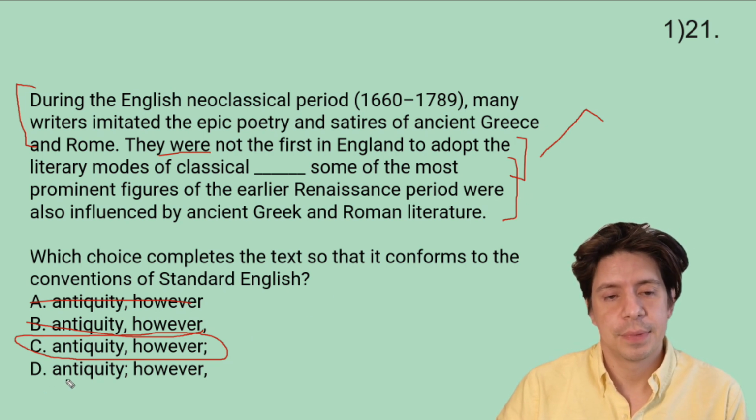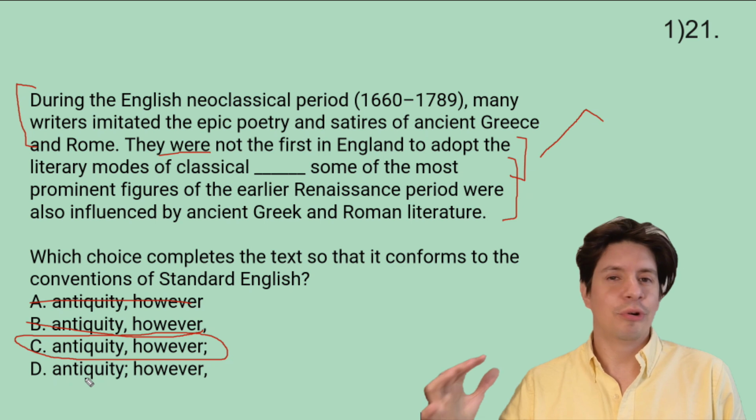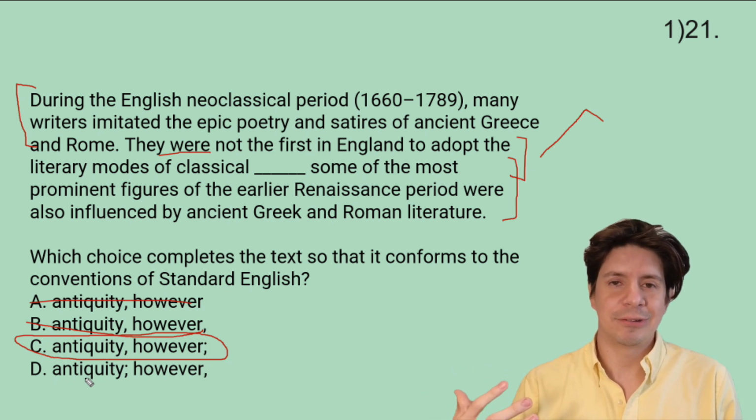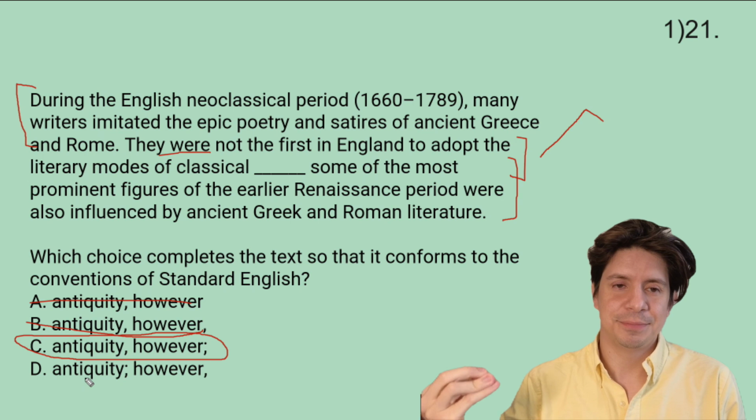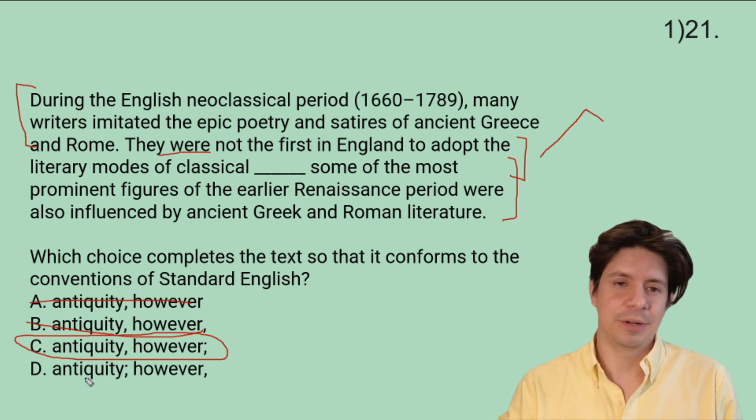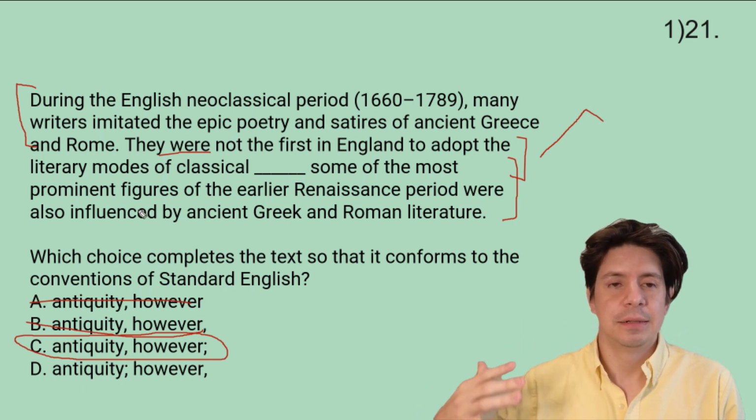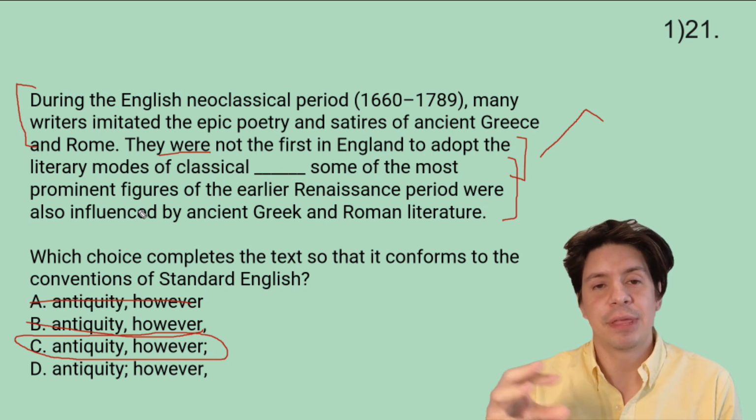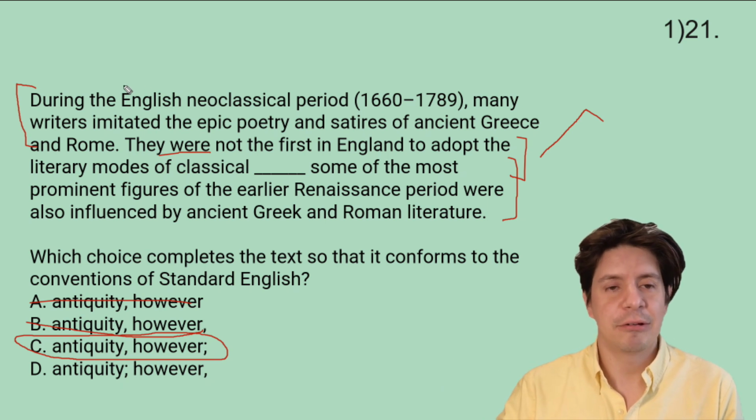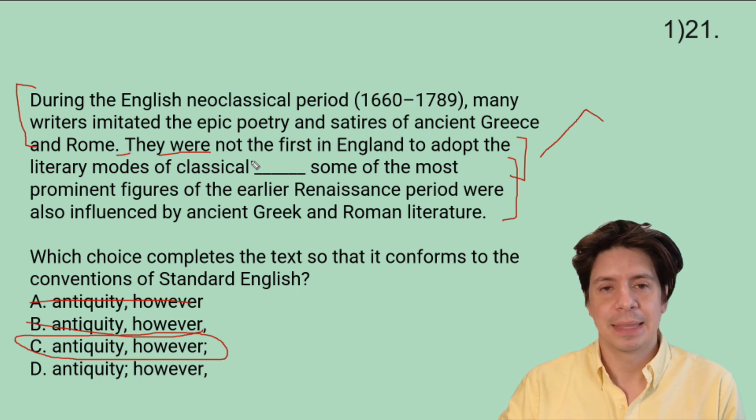And the thing that makes this one hard is that normally, when we use "however," I like to put it at the beginning of the sentence, not at the end of a part. So I would have said, during the English neoclassical period, many writers imitated the epic poetry and satires of ancient Greece and Rome. However, they were not the first in England to adopt. So I would put "however" right here, right? They're putting it at the end.